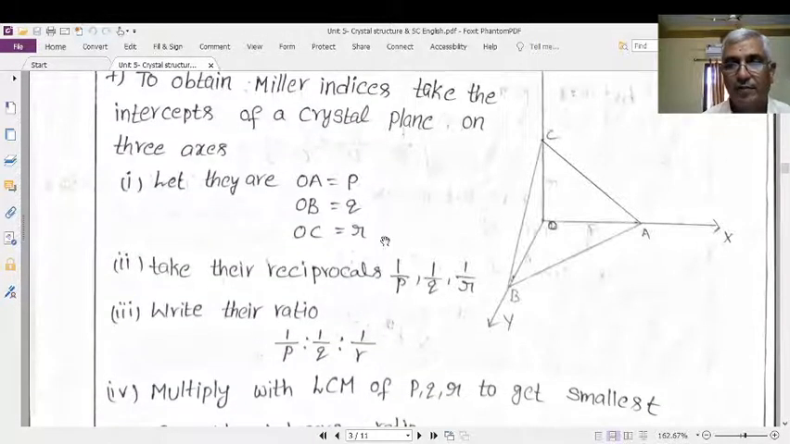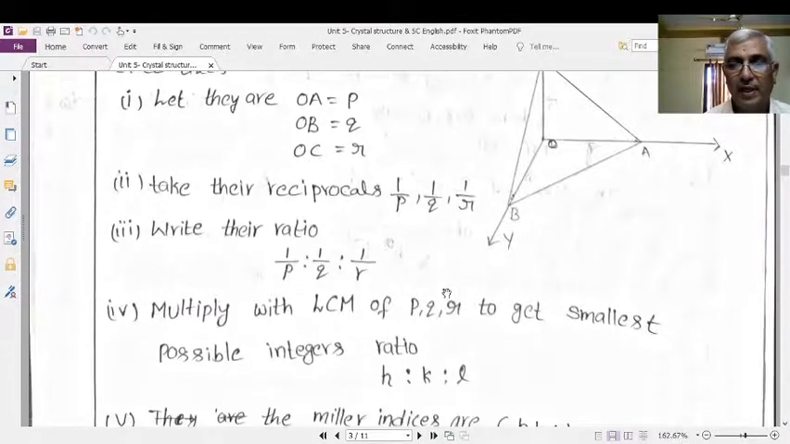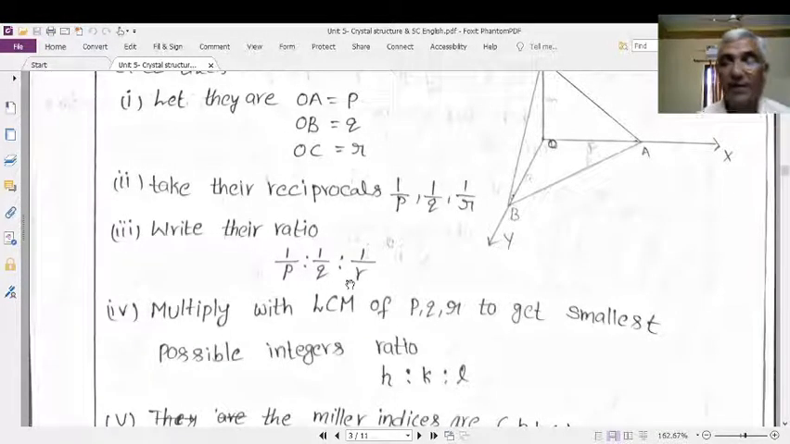What I ask: first take their intercepts, then take their reciprocals. 1 by P, 1 by Q, 1 by R. Take their ratio, 1 by P is to 1 by Q is to 1 by R. Then convert that ratio into the smallest set of integers.